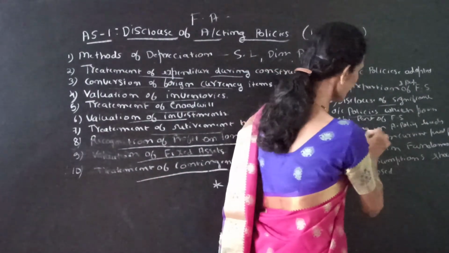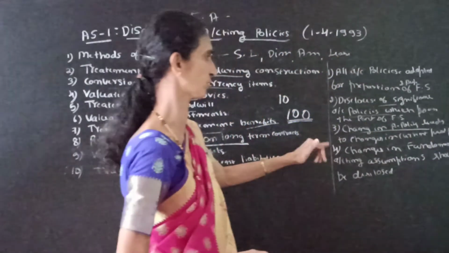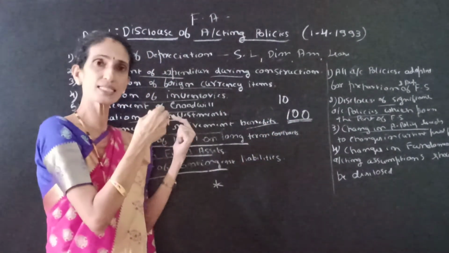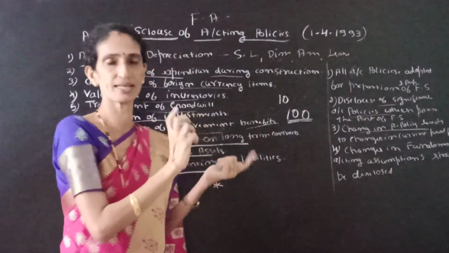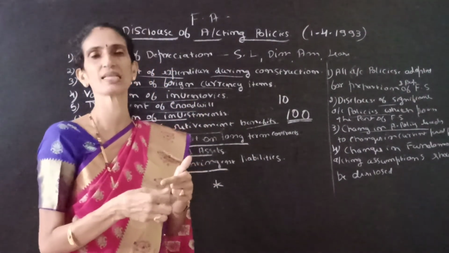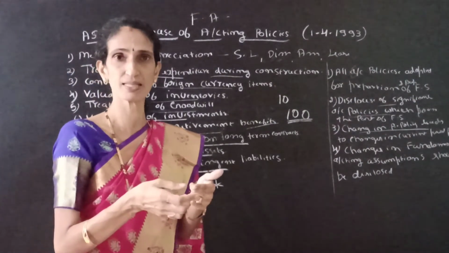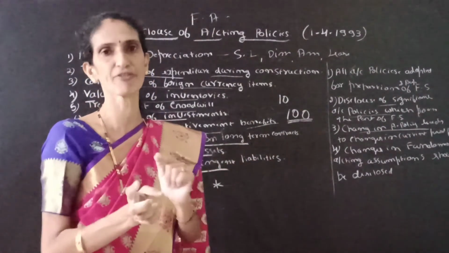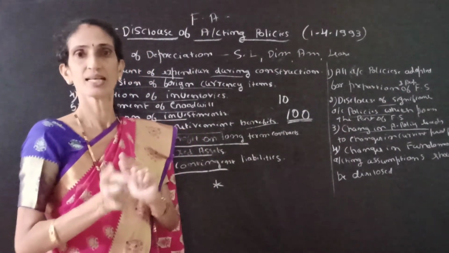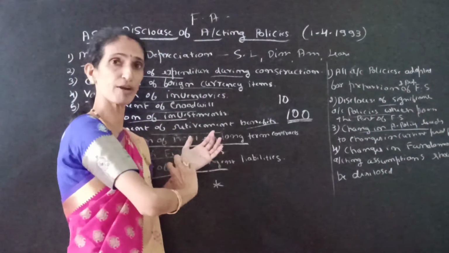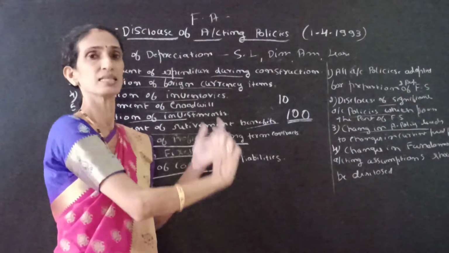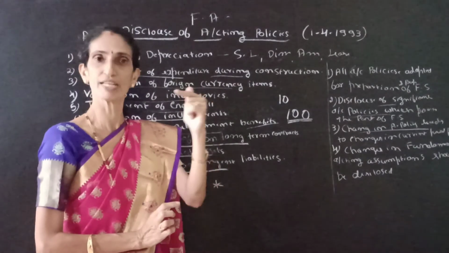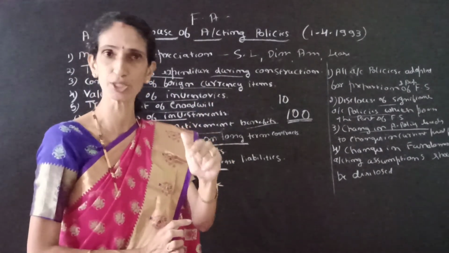Next one is changes in accounting policies leading to changes in current period profit. For example, you charged depreciation last year by the straight line method, and this year you are changing that method and using the diminishing balance method. When we compare the profit of the previous year and the current year, it will definitely be different. Then we have to disclose in the financial statement that last year we used the straight line method of depreciation, and this year we changed it to the diminishing balance method.